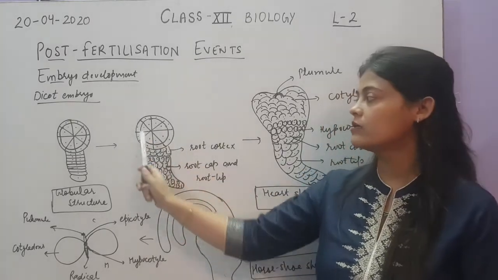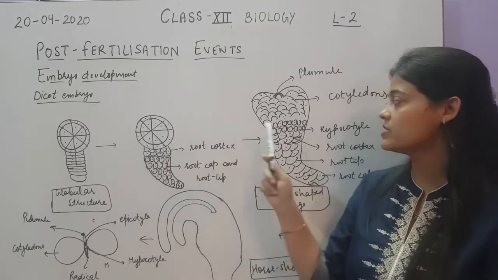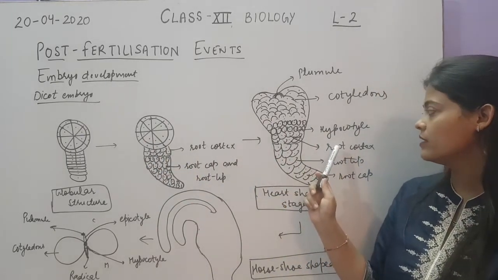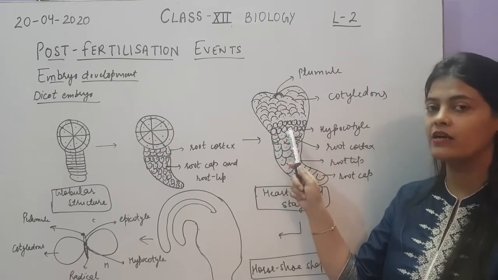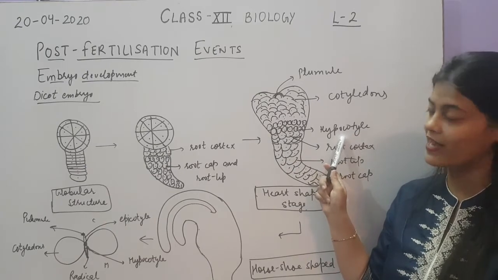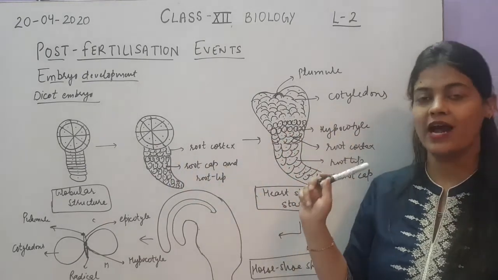Now let's see the proembryonal structure. The lower two layers of cells were forming the hypocotyl. So here you can see the lower two layers of cells undergo division to form the hypocotyl, and the upper two layers of cells undergo division to form cotyledon and plumule.